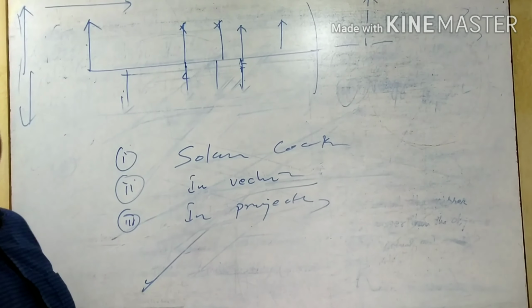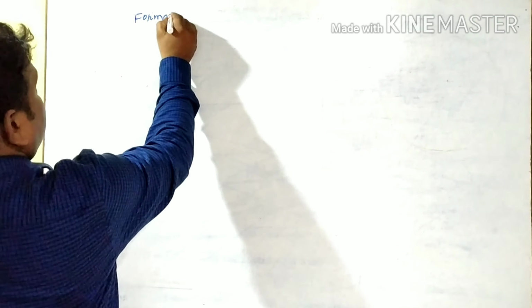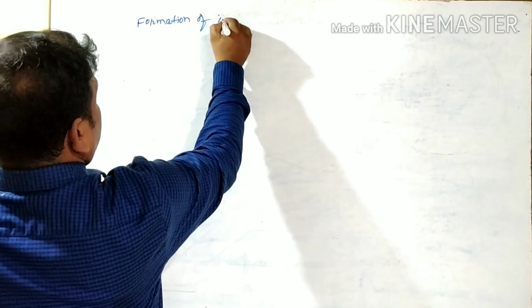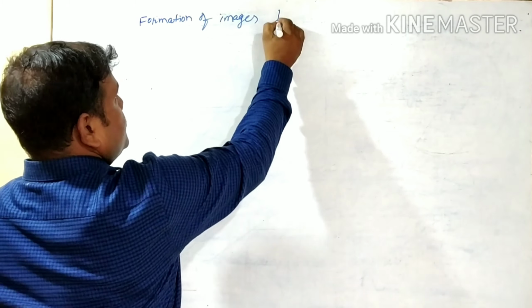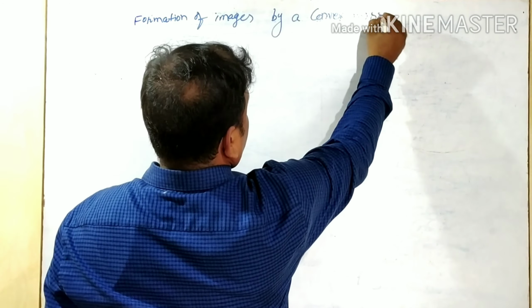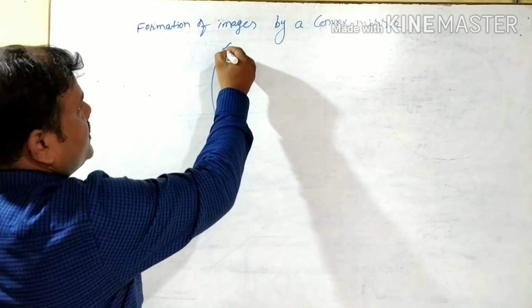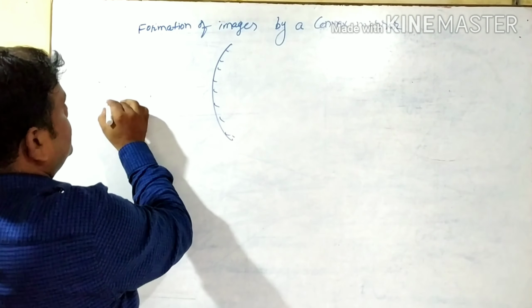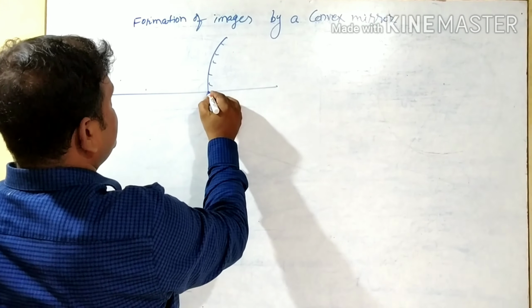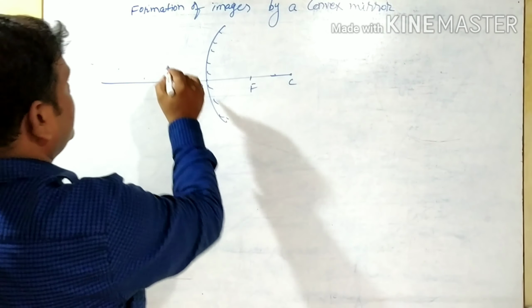Okay children, we will discuss the formation of images by a convex mirror. The same rule here also will be followed. This is the convex mirror. You take the principal axis, here is the pole, focus and center of curvature.